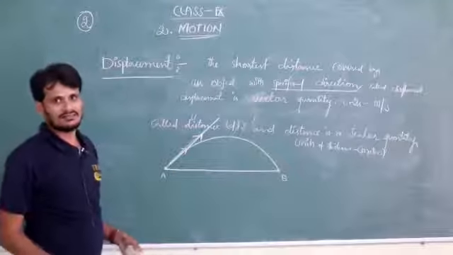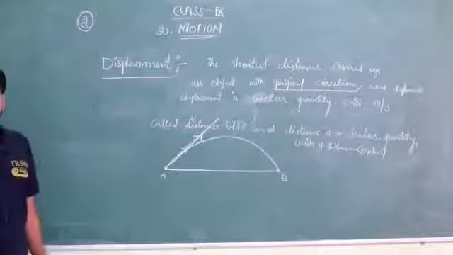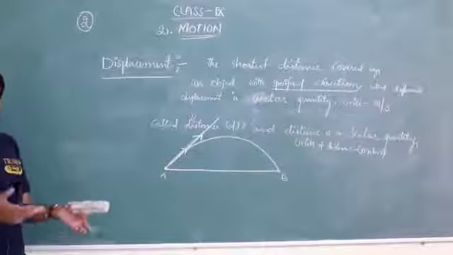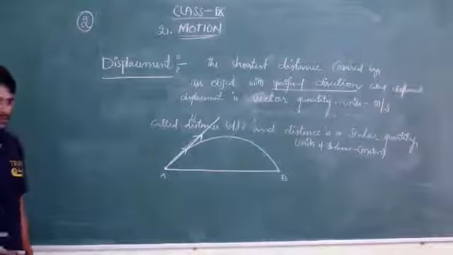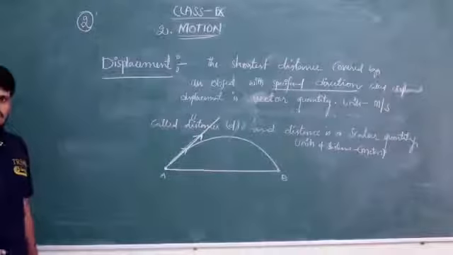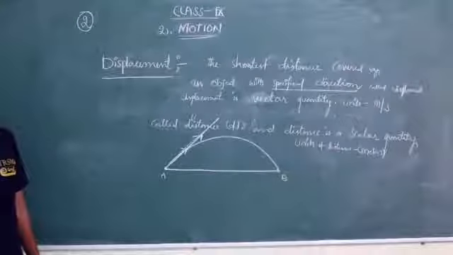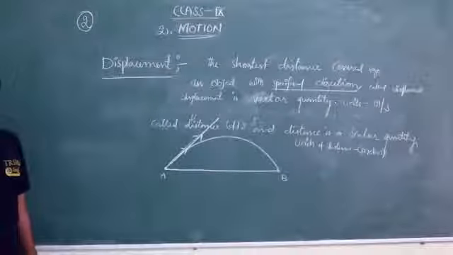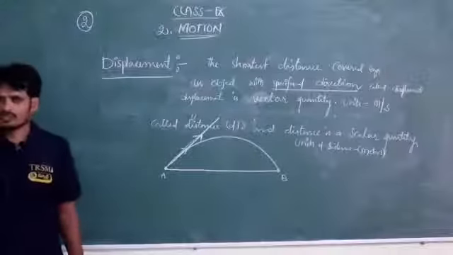I displace it from position A to position B. Displaced means I have changed my place with a specified direction. For example, I am on the second floor and I want to go to the ground floor. First I displace myself from this room to outside.